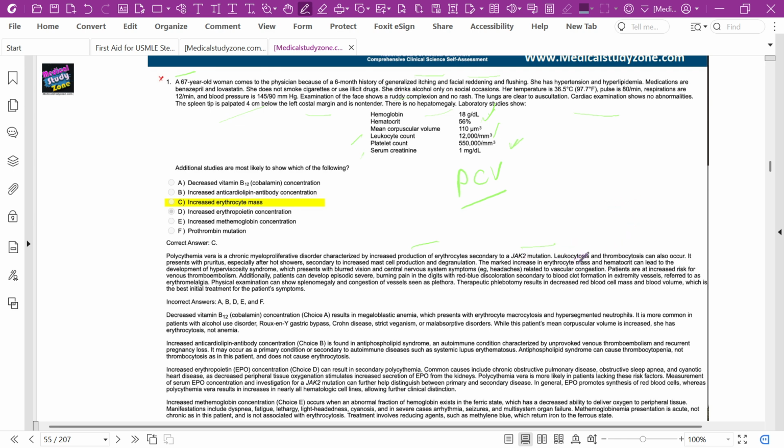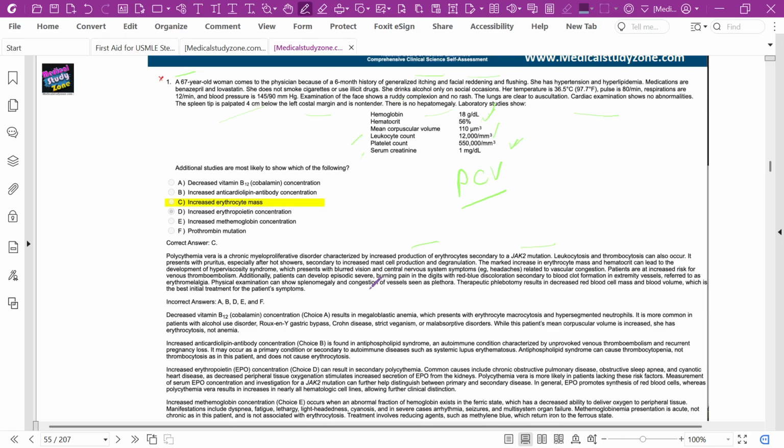The increase in erythrocyte mass or RBC mass and hematocrit can lead to hyperviscosity syndrome, which causes blurred vision, central nervous system symptoms, and headache related to vascular congestion.